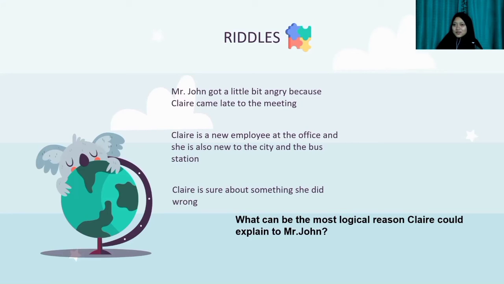Yes, E? Yeah, 100 for you, E. So the most logical reason Claire could explain to Mr. John is that she must have taken the wrong bus. Because Claire is a new employee and she's new to the city and also the bus station. So she must have taken the wrong bus, that's why she finally came late to the meeting.